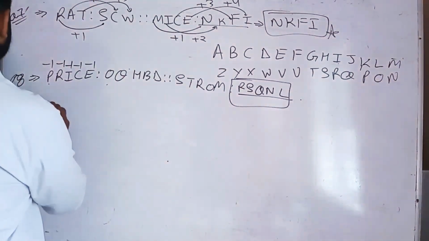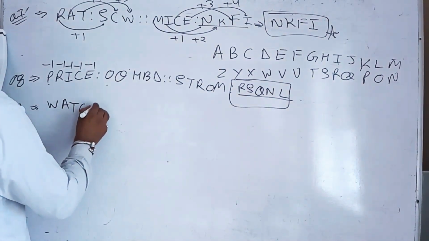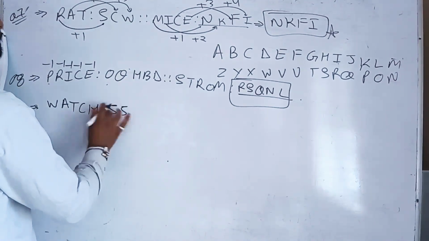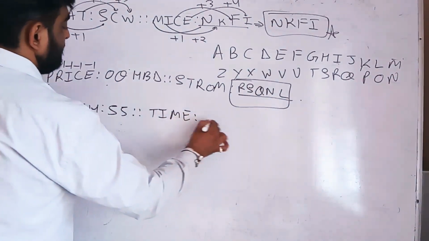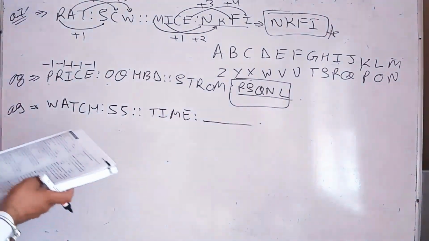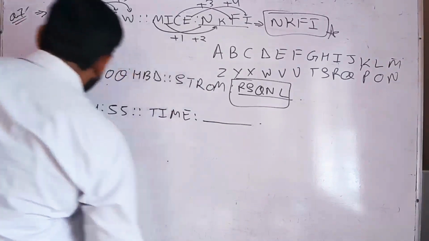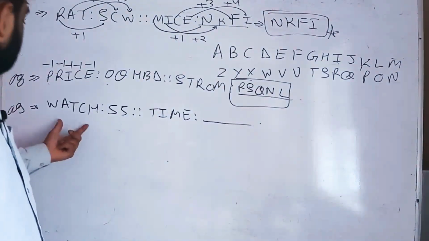The next question is WATCH is related with 55, and how is TIME related? I think this is a number coding with the alphabet.